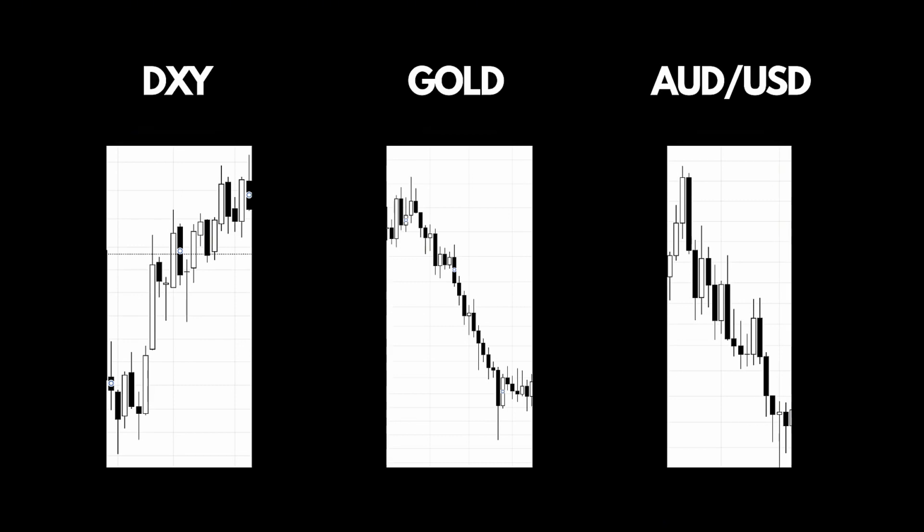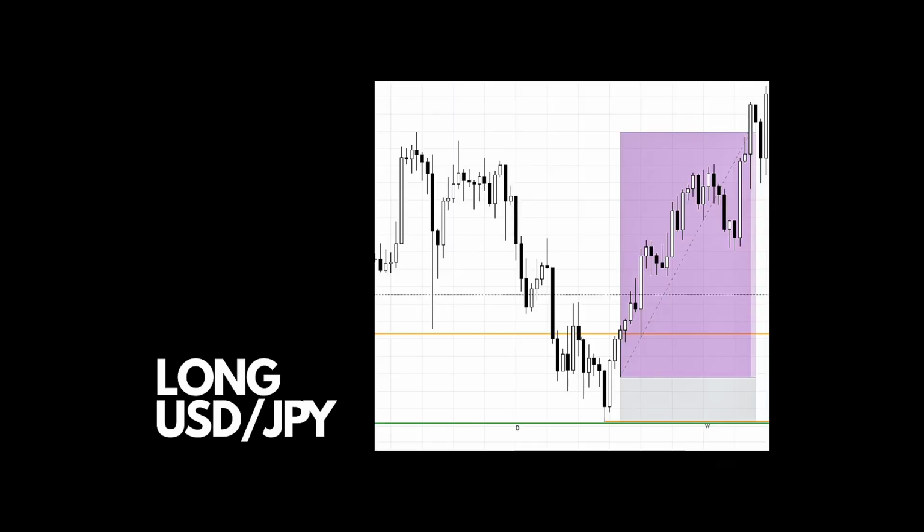Let's say the Fed surprised the market with a 0.5% rate hike. What happens? The United States dollar grows, gold falls, and risk currencies like the Aussie dollar or New Zealand dollar drop. Your trade idea could be, for example, buying the United States dollar versus the Japanese yen, targeting some highs.